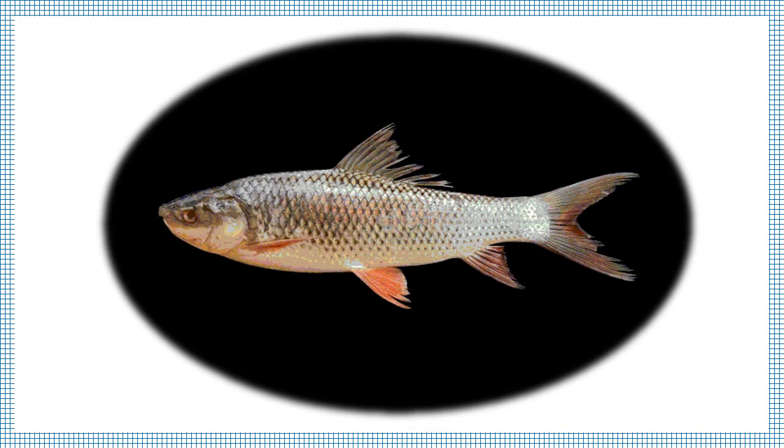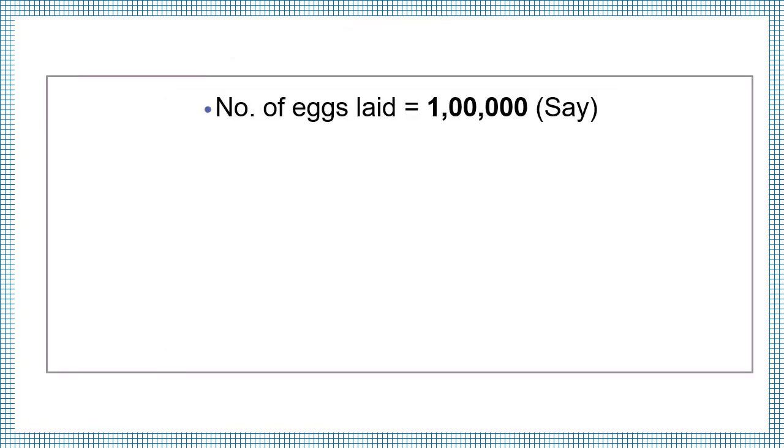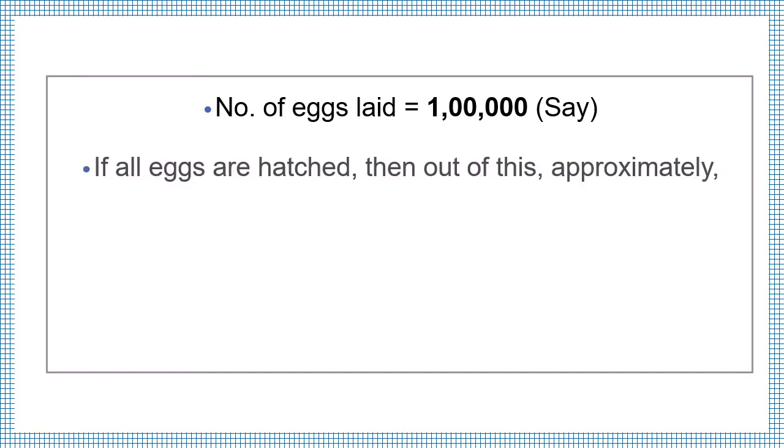This fish, rohu fish, scientific name Labeo rohita. Let us discuss about the egg laying ability. Let us assume that a single female rohu fish lays 1 lakh eggs.